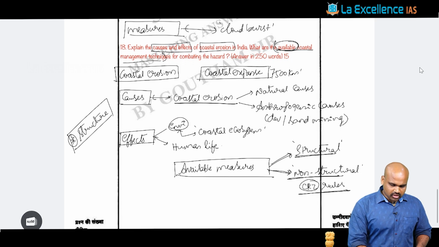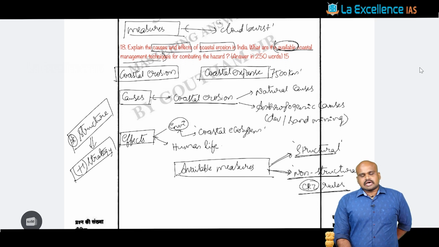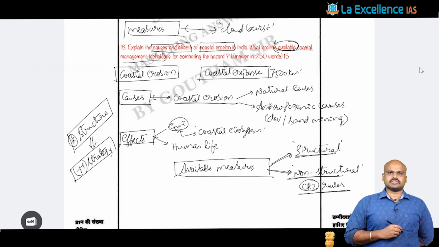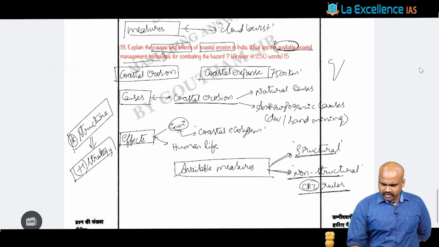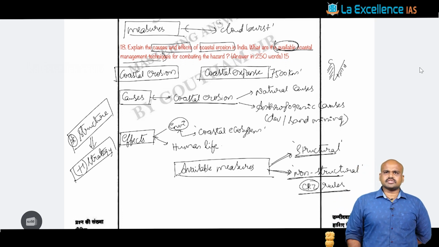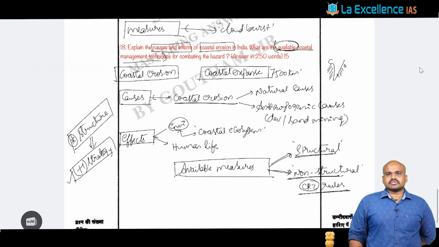Not only that, once you talk about structure, we also need to emphasize the +1 strategy that we always discuss as part of LIACS Purana. For example, on this question on coastal erosion, you can simply draw a map of the coastal regions and point out in which regions such erosion is happening. That's the simplest way of representation, and it would promote visibility in the answer. So the +1 strategy has to be followed.